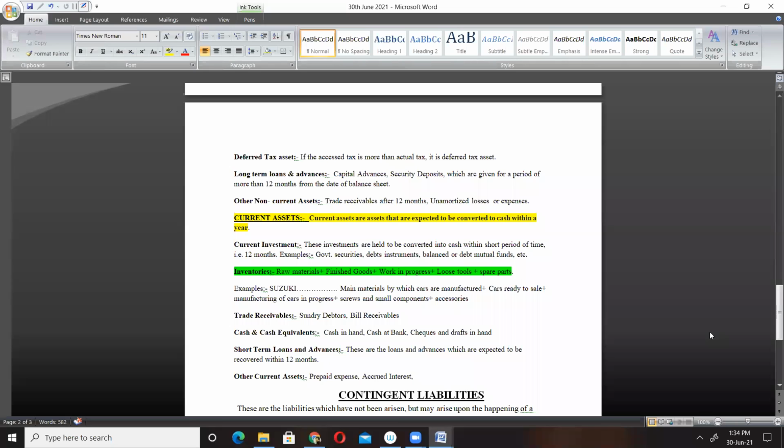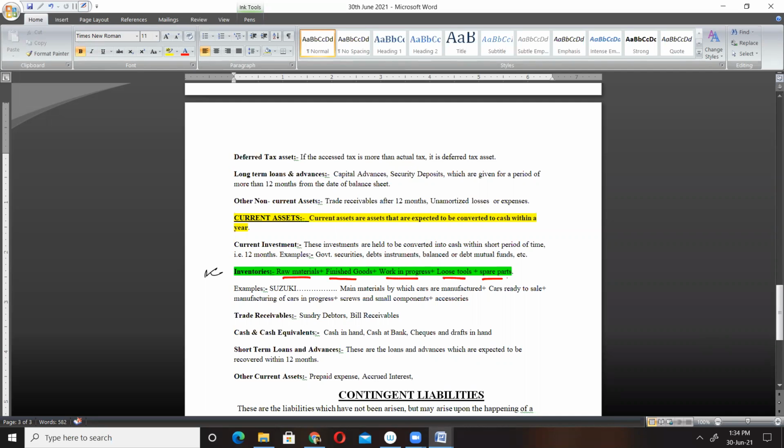Inventories are made of 5 things, which I explained. These are raw materials, finished goods, work in progress, loose tools, and spare parts. Here it is. So inventories include raw materials, finished goods, work in progress, loose tools, and spare parts.